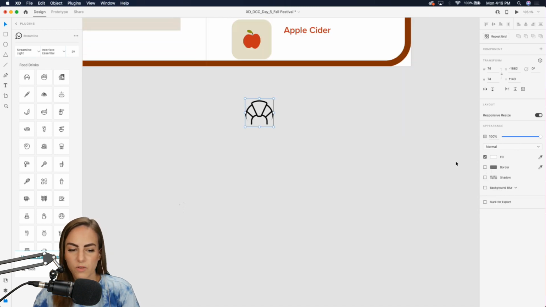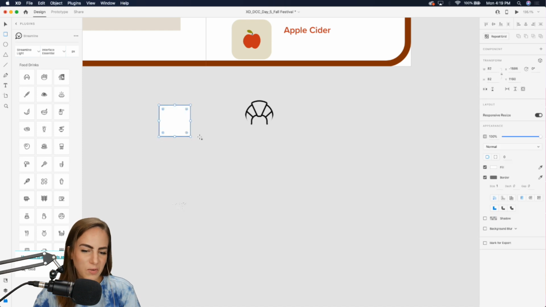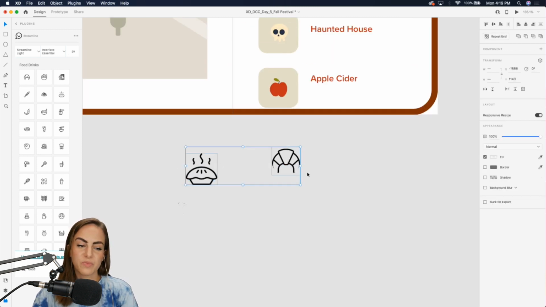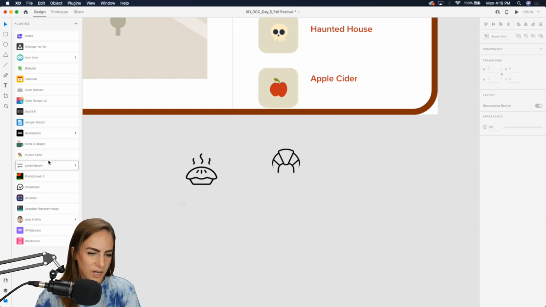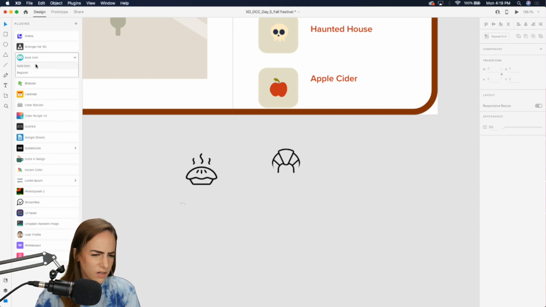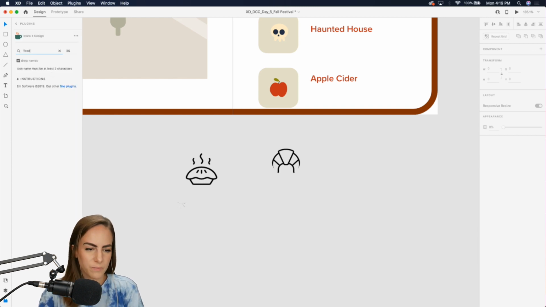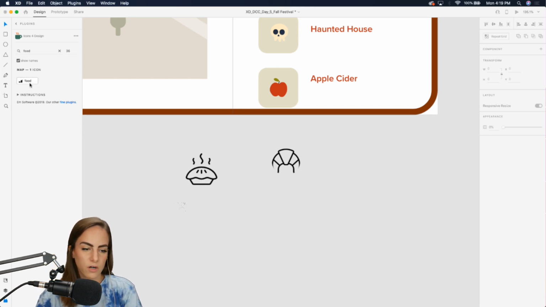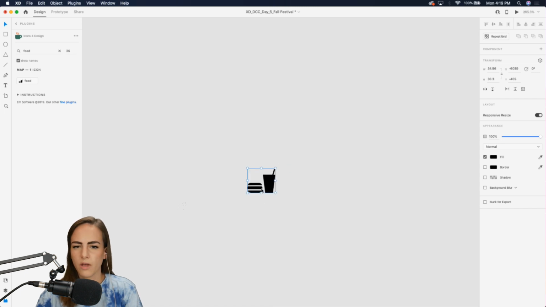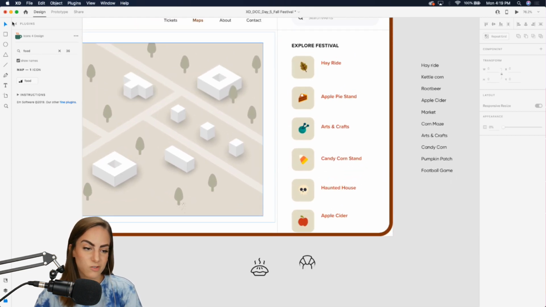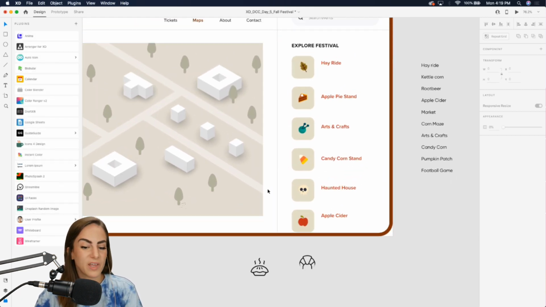And you'd obviously want to remove the border. You probably wouldn't want a circle since it's cutting off part of that. But, oh, this apple pie one is so cute. I should have used that. Anyway, so that is a great resource. The other one, no, it wasn't that one. What was it? Icons for Design. This is another one. Not quite as many as Streamline, but these you just drag them over or click and they're more filled in like that. But that is another great resource for some free icons if you need them. So Streamline though, I use that one a lot.